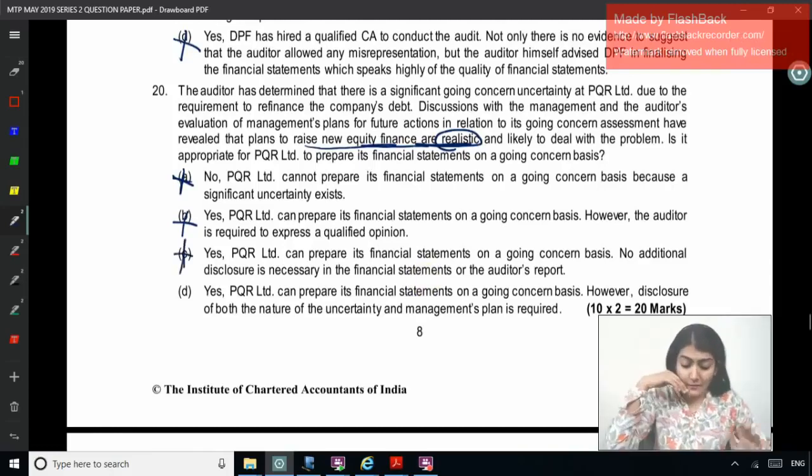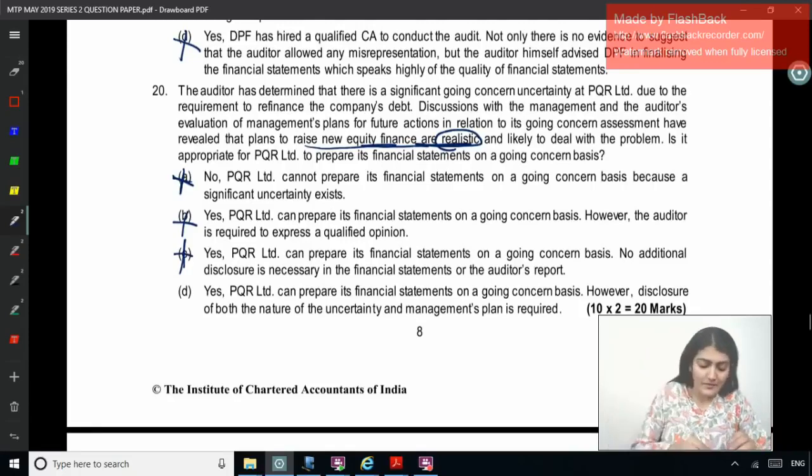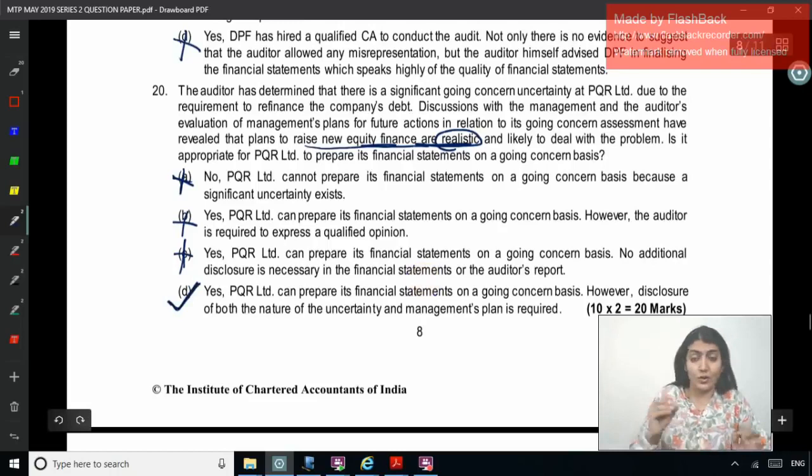Right. So yes, PQR Limited can prepare its financial statements on going concern. However, the disclosure of both the nature of the uncertainty and the management plan is required. Right. So is this correct? Yes, this is the correct option.